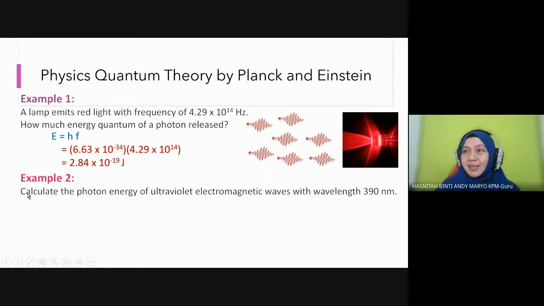So the answer is this. Is my answer correct? Can you check? 2.84 times 10 negative 19 joules. So this is the amount of energy released by a photon. Second example, students.